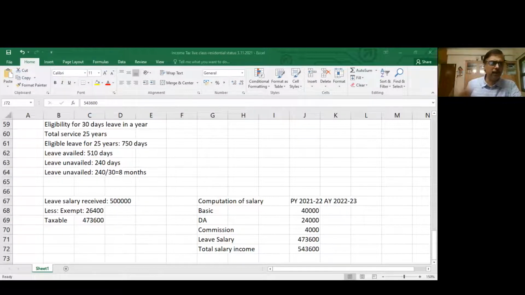But if you're a non-government employee and you are covered under the Gratuity Act, or not covered under the Gratuity Act. For example, the Gratuity Act requires certain establishments to be automatically covered. Typically if you're running a factory with 100 workers, you are covered under the Gratuity Act. So for non-government organizations covered under the Gratuity Act, there is a procedure for deriving the taxable component and the exempt component of gratuity. And if you're an organization not covered under the Gratuity Act, there is a different procedure. So we are going to understand that.